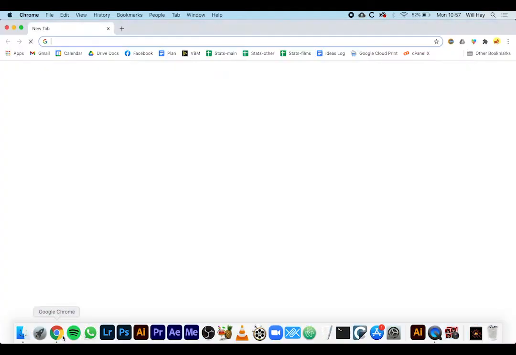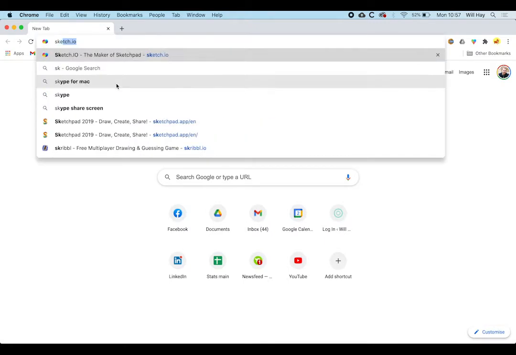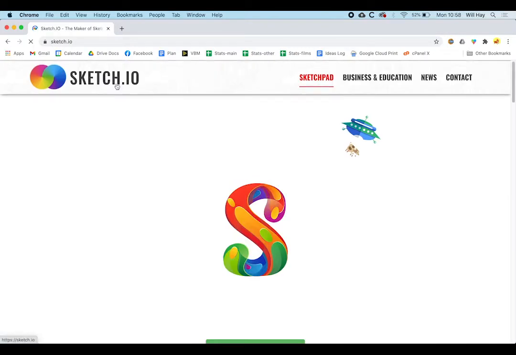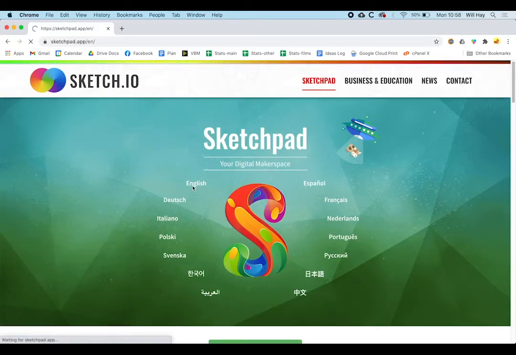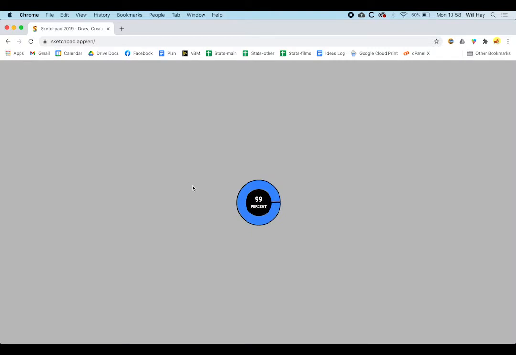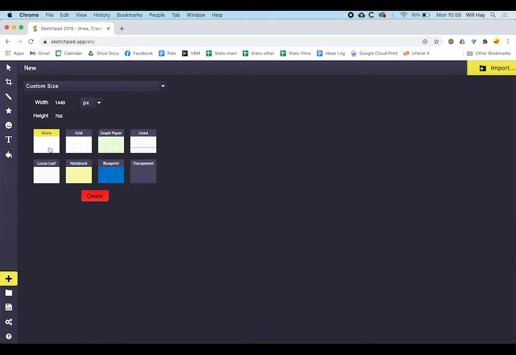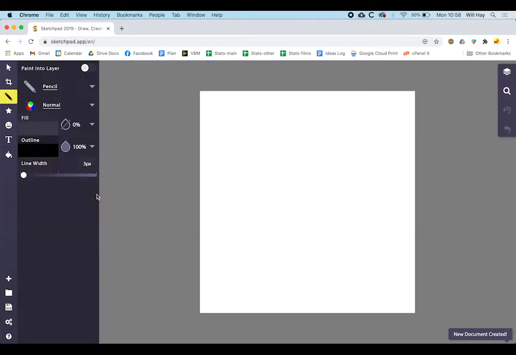So you need a web browser. I'm using Google Chrome. I'm going to go to sketch.io and select your language. Right, here we are in Sketchpad. So we want to create a new drawing. I want it to be blank, and we want it to be 600 by 600 pixels. Square, not too big, not too small. Create. So here's our drawing.